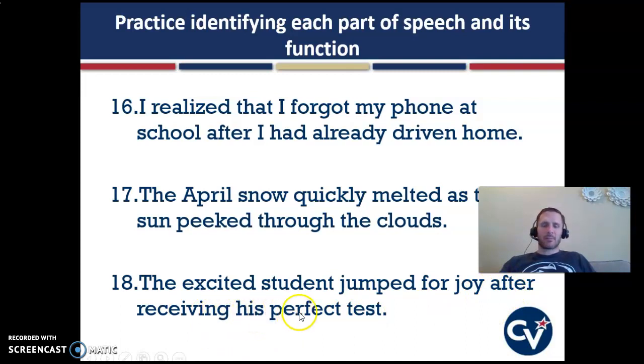And then his receiving what? Receiving test. So test is a noun functioning as the direct object of this gerund, receiving. His and perfect are both adjectives describing the noun test. We haven't talked about verbal phrases yet, and so if this gerund phrase is confusing to you, you're not alone. But the bottom line is it's not a dependent clause because there's not a subject and a verb in that group of words. So we're going to pause that and we'll take a look at sentences 19 and 20 in a separate video.